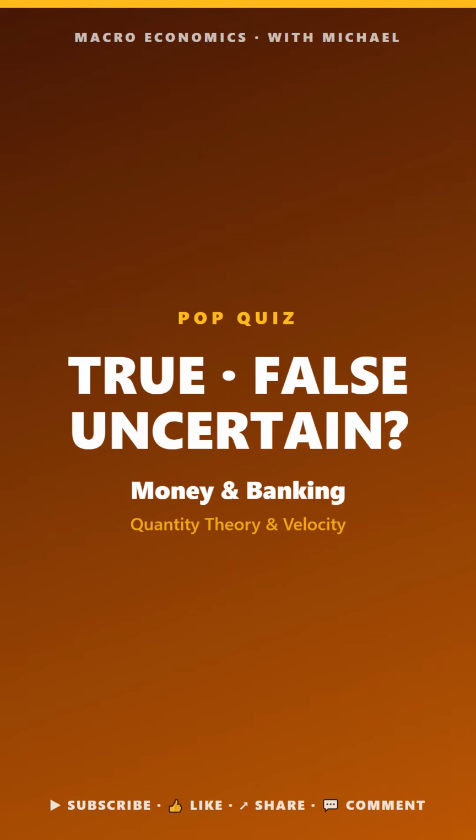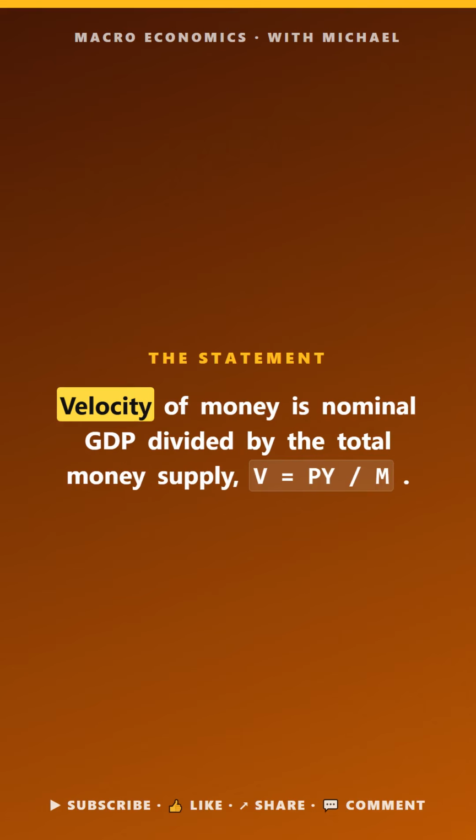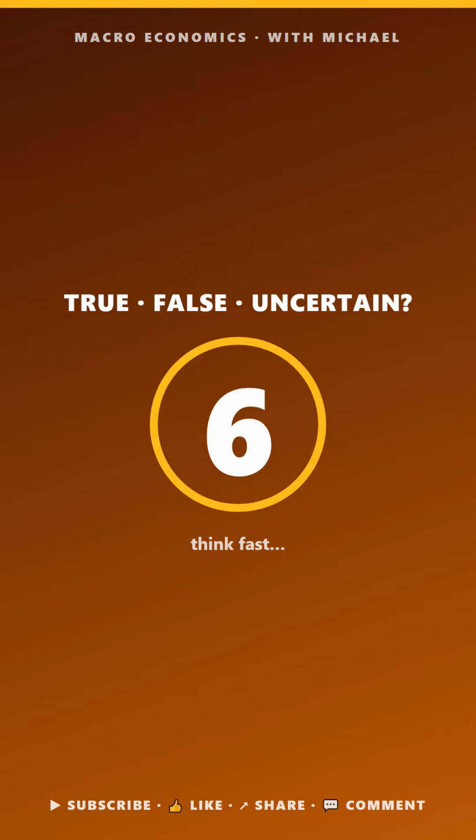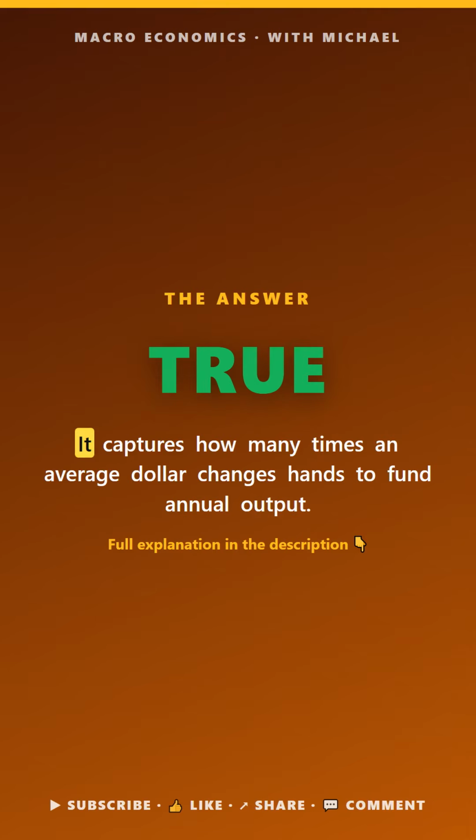Macro pop quiz. Money in banking. True, false, or uncertain. Velocity of money is nominal GDP divided by the total money supply, V equals PY over M. The answer is true. It captures how many times an average dollar changes hands.